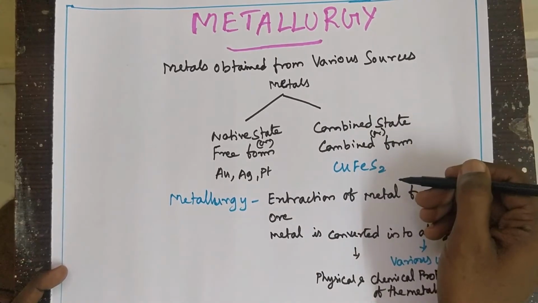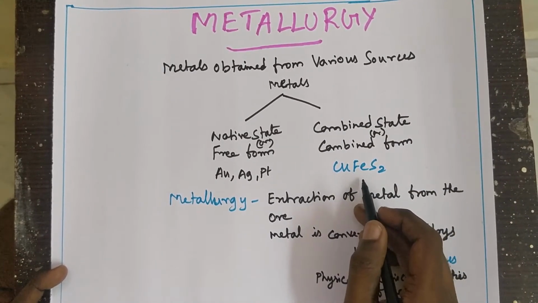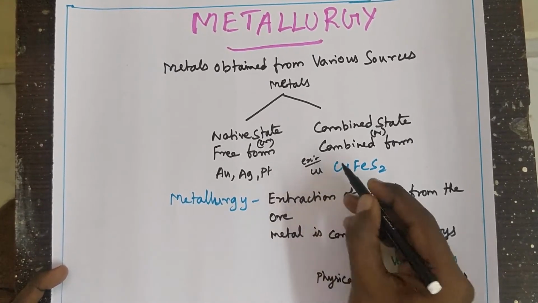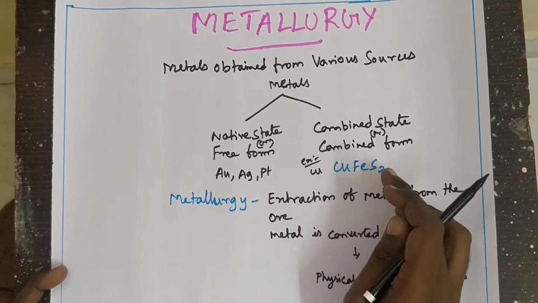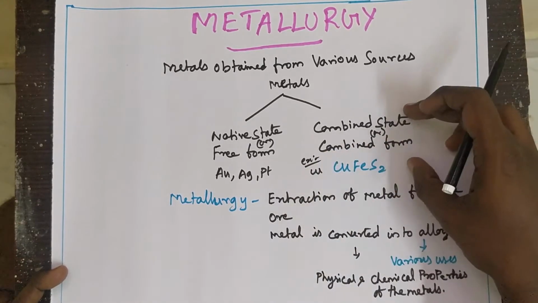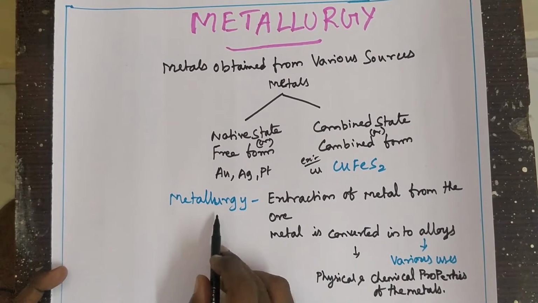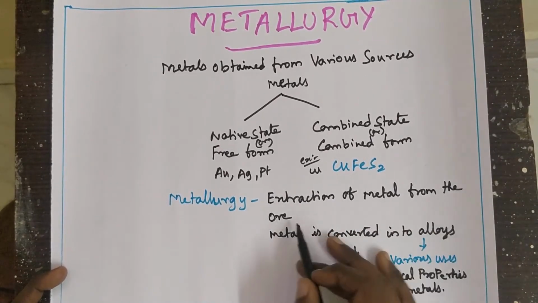In the case of combined state, you have to separate the impurities from the ore or from the metal. For example, you have to purify copper from this compound, that is, remove the sulfur and iron to get pure copper. So that is a metal existing in the combined state. So what is the definition of metallurgy? Metallurgy is the extraction of metal from the ore.